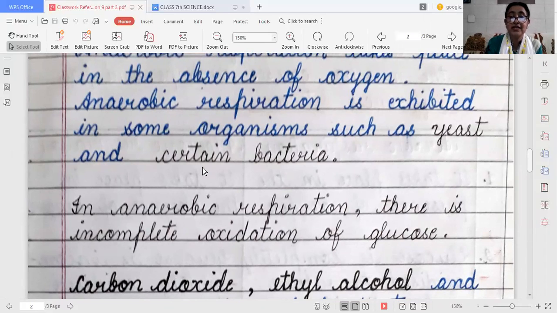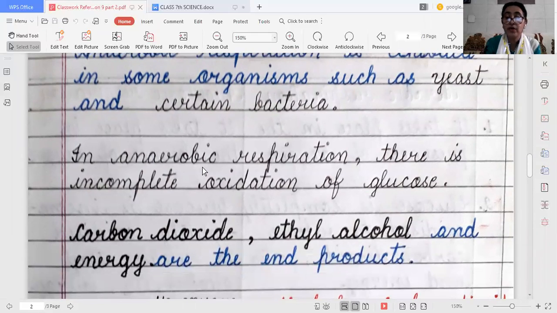As you have seen, in aerobic respiration there is a complete oxidation of glucose, but in anaerobic respiration, there is incomplete oxidation of glucose. So what will be the end products then? Carbon dioxide, ethyl alcohol, and energy are the end products. It means in anaerobic respiration, water is not formed.